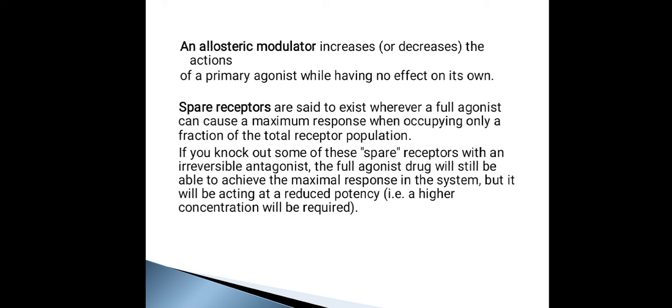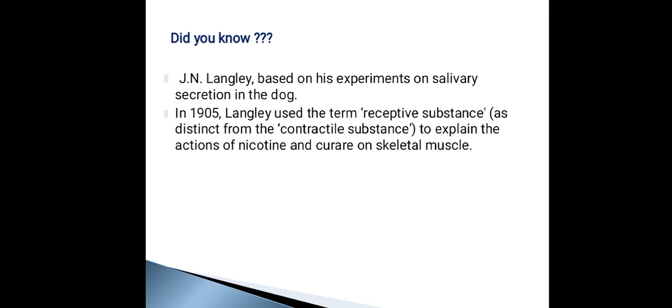If you knock out the spare receptors with an irreversible antagonist, the full agonist will still be able to achieve the maximum response in the system, because it is going to occupy some of the receptors and show the maximum response, but it will be acting at a reduced potency. A higher concentration of the drug will be required, but it can still produce a maximum response. So that is the spare receptor concept. It is a very important concept that you have to understand.